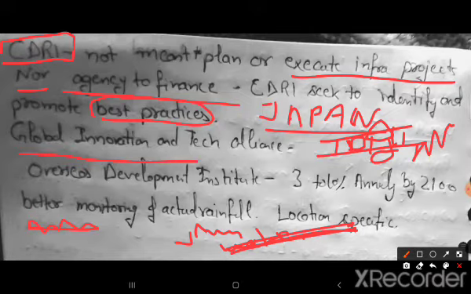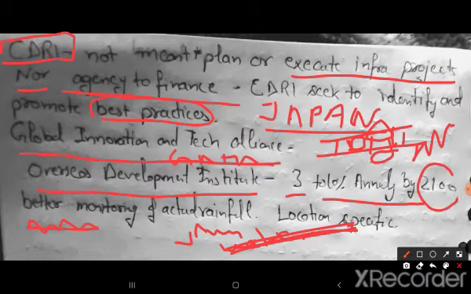The Global Innovation Technological Alliance, which is GATI, is also a good alliance which talks about disaster management and the integration of science and tech with it. The Overseas Development Institute has given a report saying 3 to 10% annually by 2100. So what is this 3 to 10% annually? GDP is decreasing because of disasters. So there should be better monitoring of the rainfall.